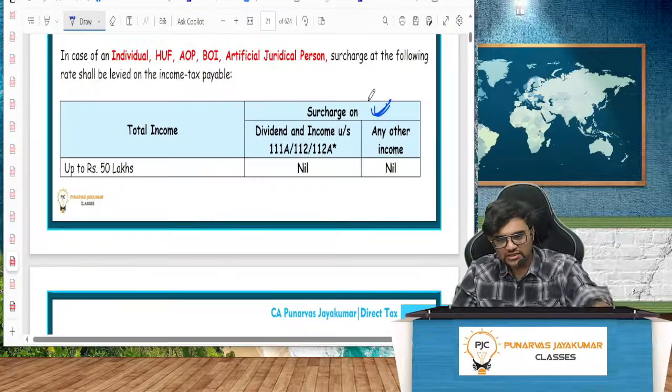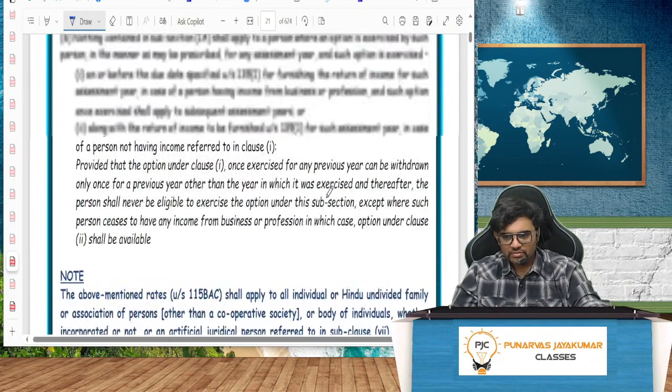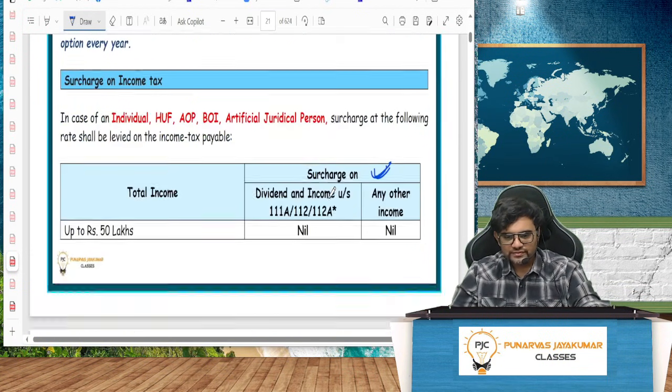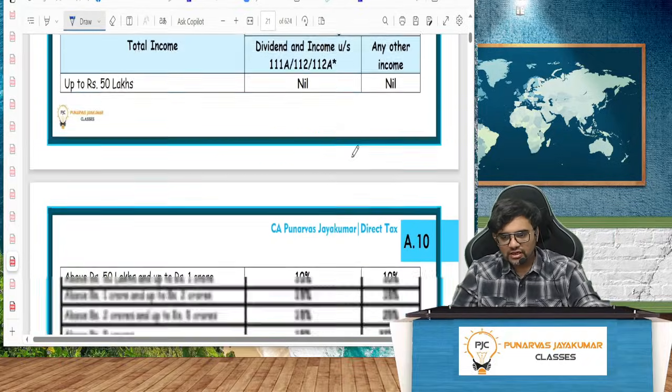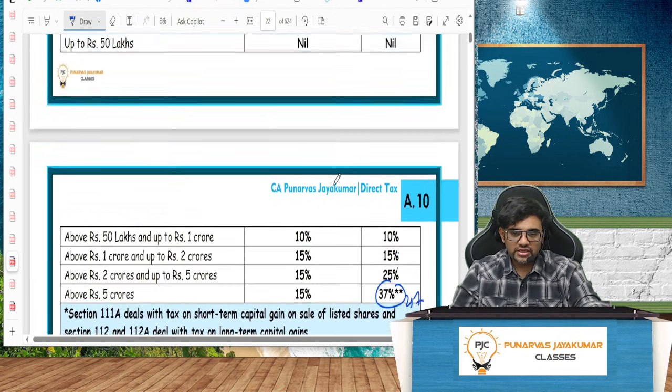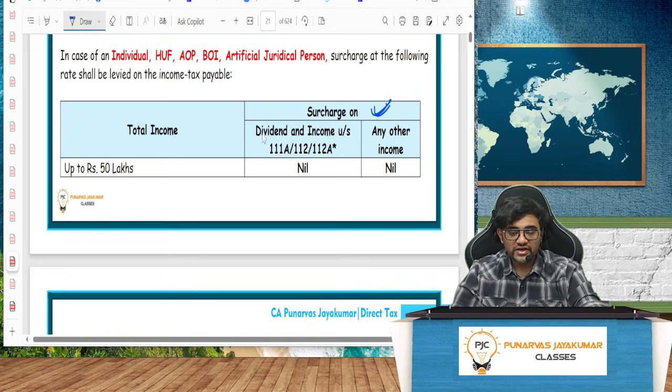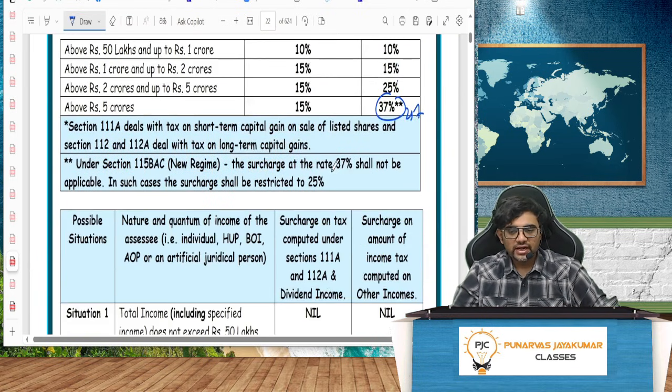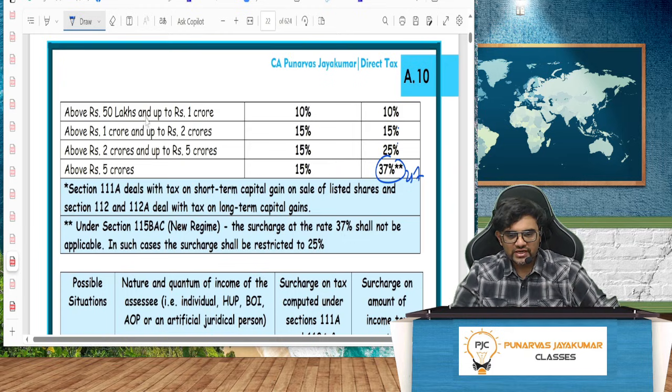So if you see this now, you'll understand. Check it out. Page number A9, my dear friends. You see, any other income you have already seen: 10%, 15, 25, 37. This 37 will be 25% for the new regime, as you have seen. But you see here, other income, specified income: dividend income, income under 111A, 112, 112A. Up to 50 lakhs it is nil, and above 50 lakh and up to 1 crore it is 10%. But guys, maximum you can go is only 15%.